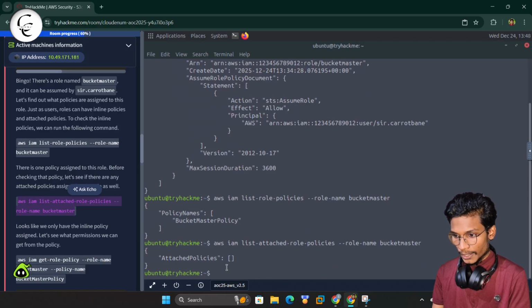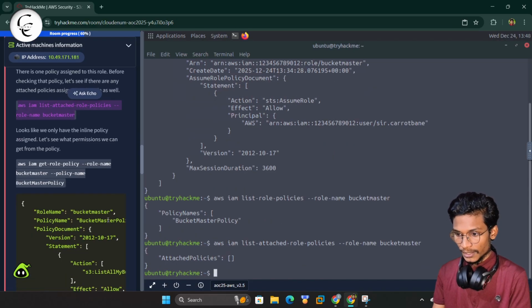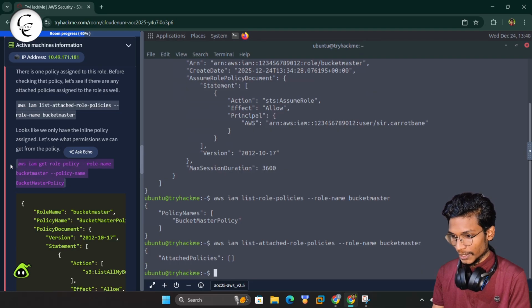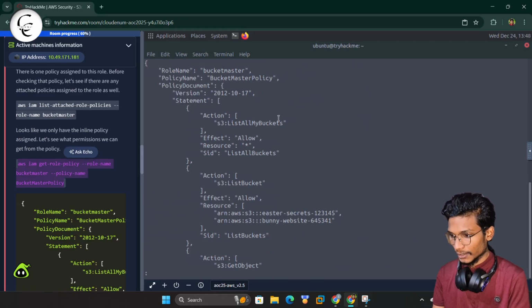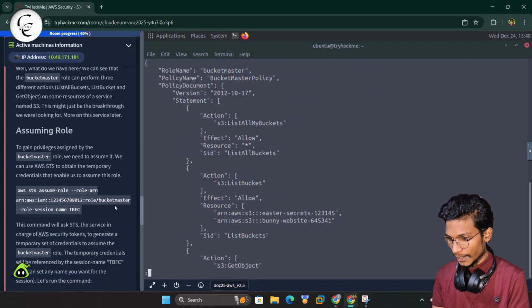Now let us check the inline policy assigned. Let's copy the command from here, paste it, and give enter. Here we found some of the policies, like list all my buckets, list all buckets. We found three actions. One is list all my buckets, another is list bucket, and another one is get object.